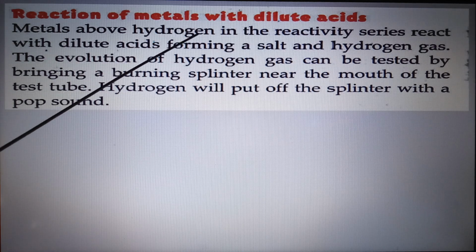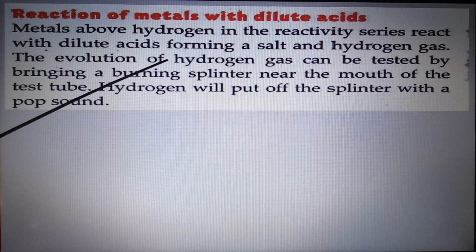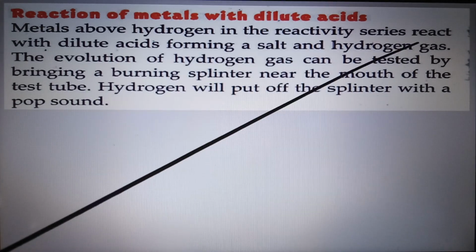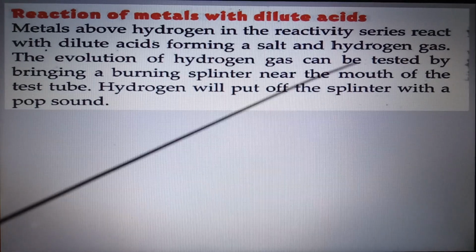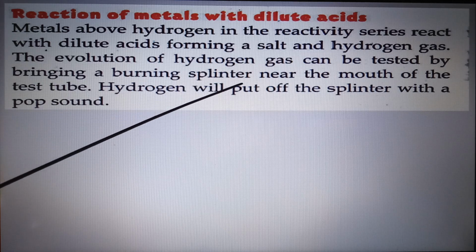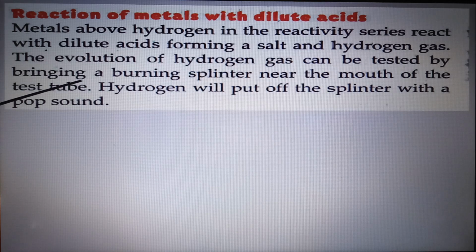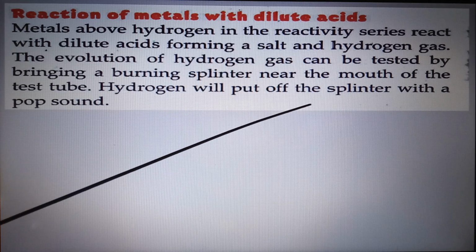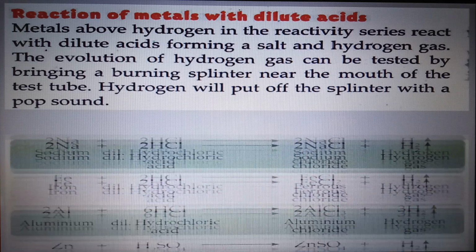Metals above hydrogen in the reactivity series react with dilute acids, forming a salt and hydrogen gas. The evolution of hydrogen gas can be tested by bringing a burning splinter, or you can say a matchstick, near the mouth of the test tube. The hydrogen produced will make a pop sound, indicating that hydrogen is formed in the reaction.